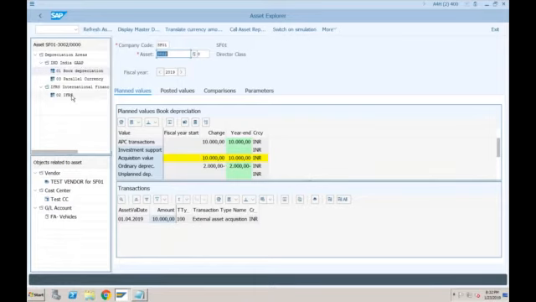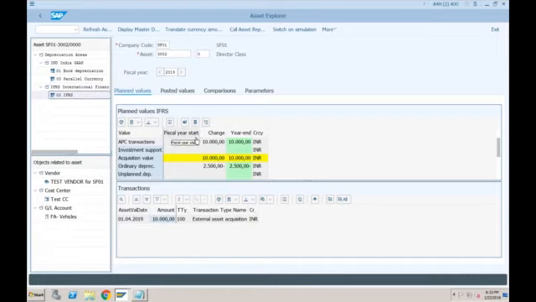But in case of IFRS, if I double click on this, you can see the value is different. What is happening now is that these are getting calculated in real time, and this will be getting posted also in real time. But in case of ECC, these values were calculated in real time, but the posting was only happening as a delta depreciation area at the month end when you execute ASKB, periodic transaction. Okay, so that is a benefit of this new asset accounting. Each and every depreciation area is independent of each other.